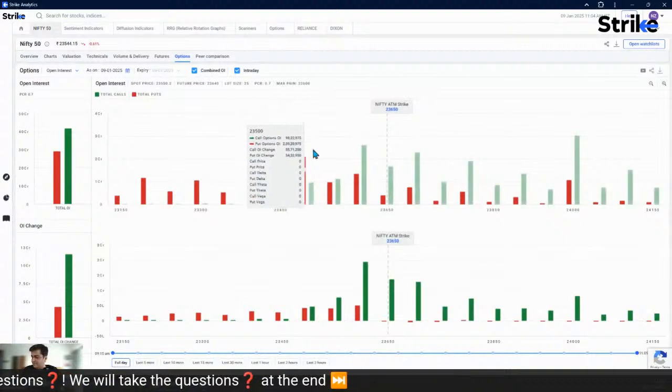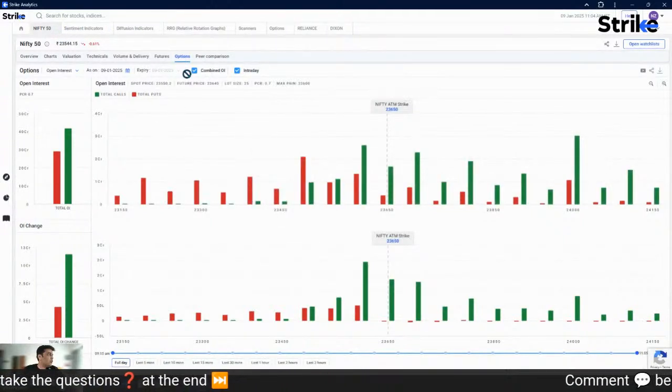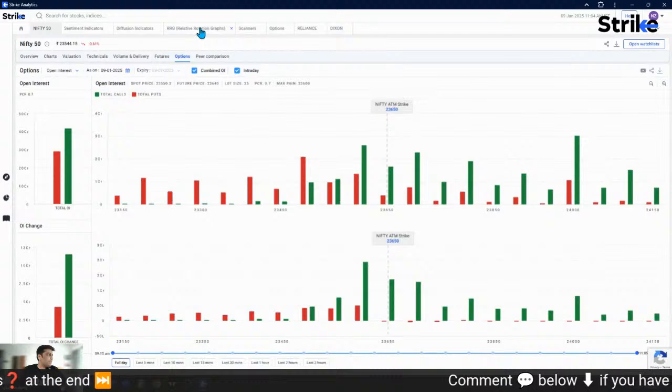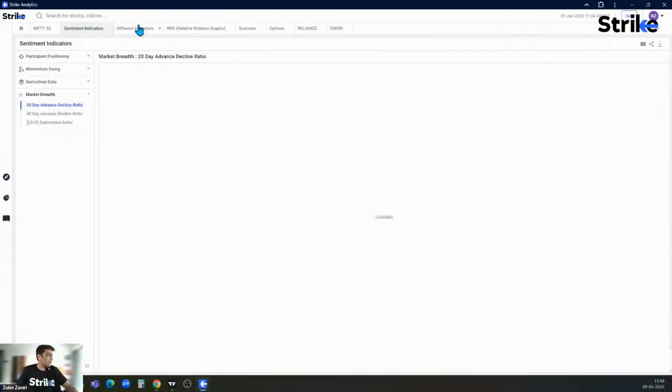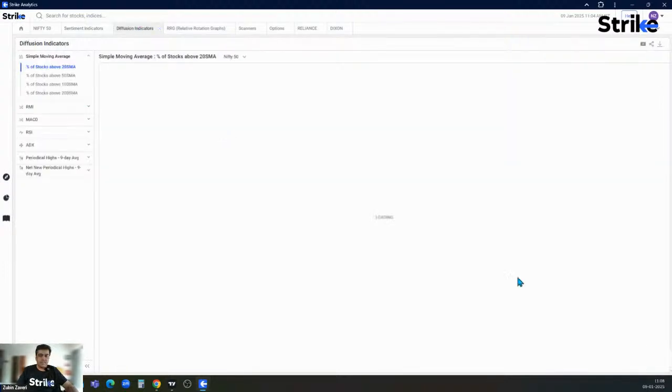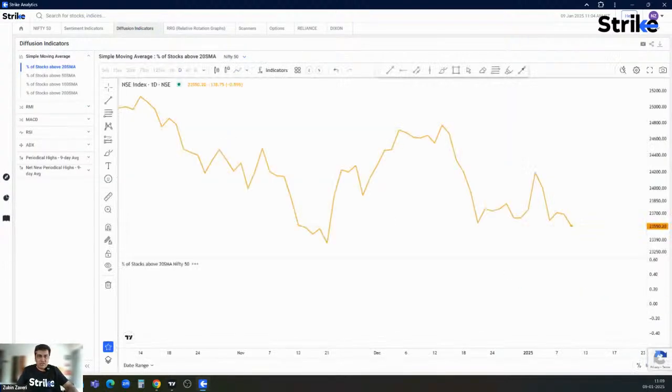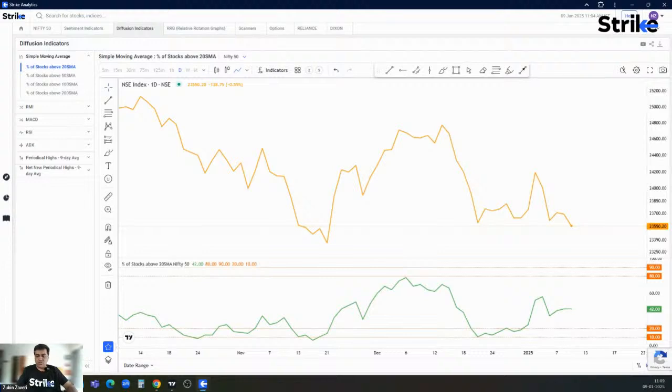All right, let's look at the RRGs now, or let's look at some diffusion indicators first. We saw sentiments. Let us also see diffusion indicators. In the meanwhile, any questions, any doubts, feel free to type it in the chat box.